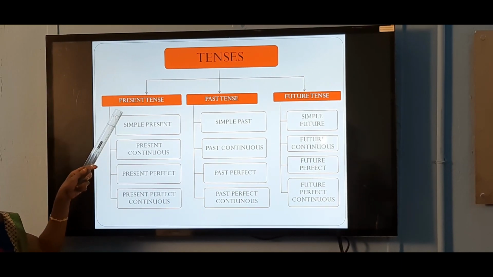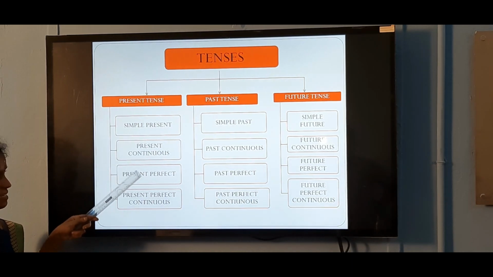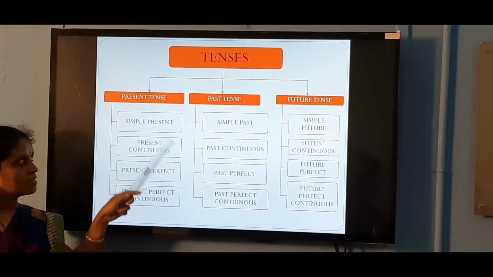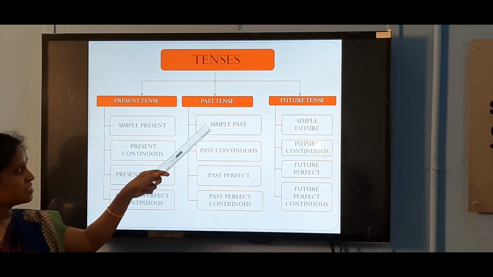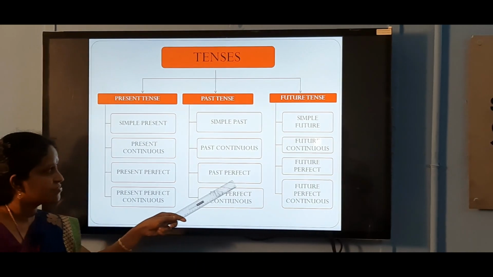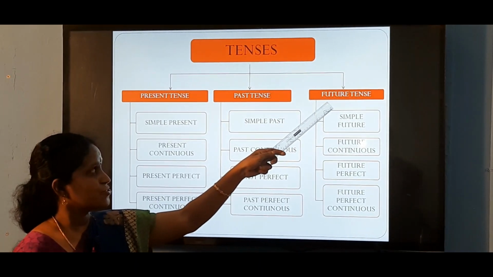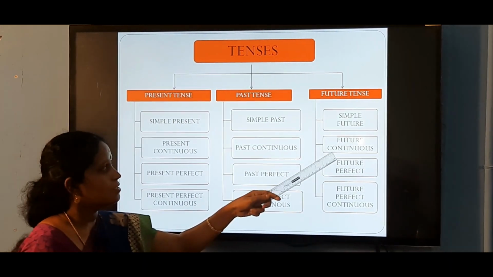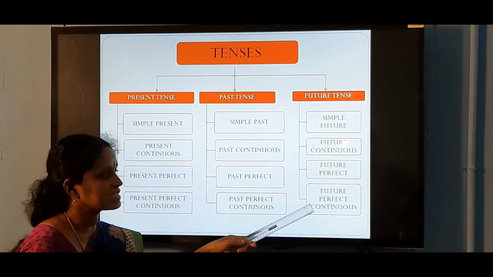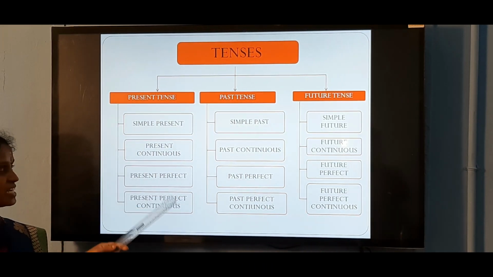Present tense has four subdivisions. They are simple present tense, present continuous tense, present perfect tense, present perfect continuous tense. In the same way, past tense has four subdivisions. They are simple past tense, past continuous tense, past perfect tense, past perfect continuous tense. The subdivisions of future tense are simple future, future continuous, future perfect and future perfect continuous tense. Today we are going to learn these 12 forms of tenses.